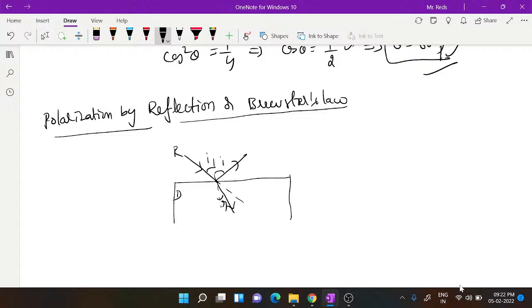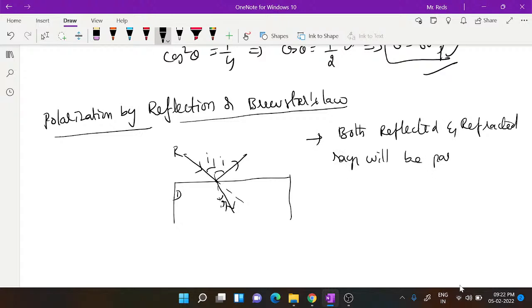Normally, if the light is unpolarized, having vibrations in all directions, both the reflected and refracted beams will be partially polarized when the angle of incidence i is less than a particular angle called the polarizing angle.